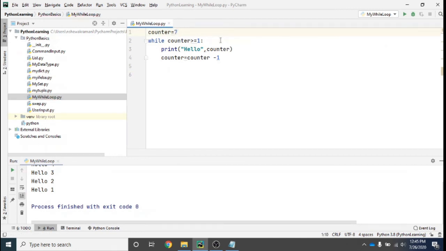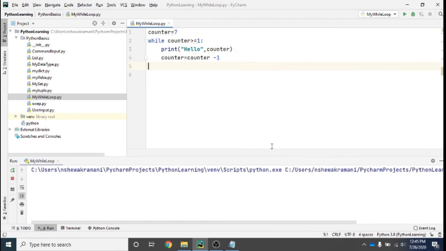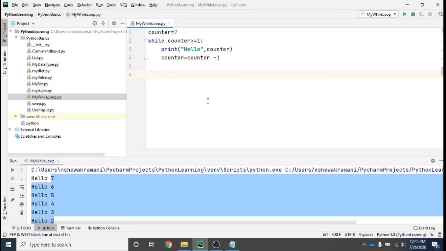If I make counter as 7, and if I run it, it will even print it 7 times. Okay, so this is the while loop through which you can go ahead and run the programs.